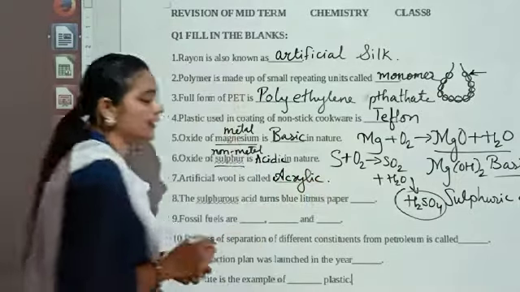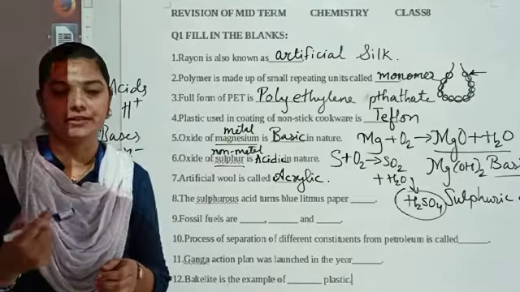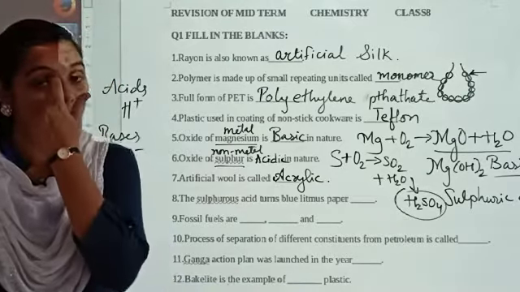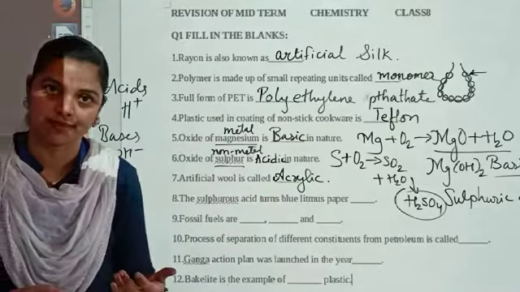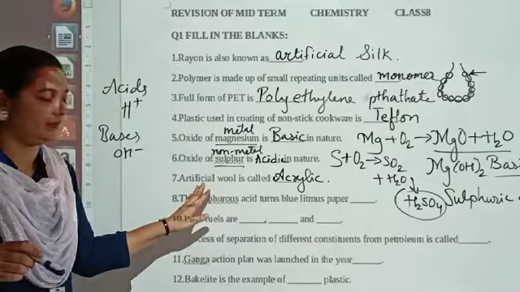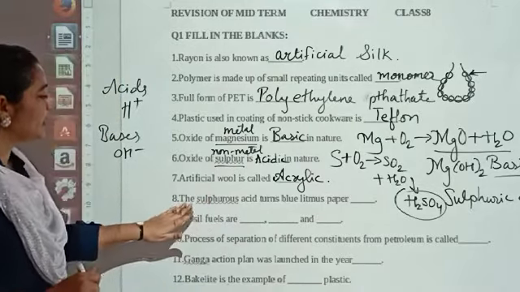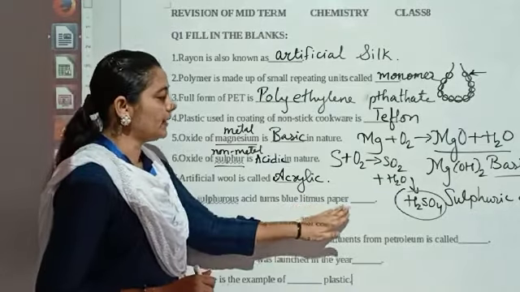We are using actually acrylic. And let me tell you, we can also use the woolen materials, and those are a little bit expensive compared to the acrylic, because acrylic is made up from chemical substances. So it will be a little bit cheaper compared to the natural wool. Remember this. Okay, next. The sulfurous acid turns blue litmus paper red.